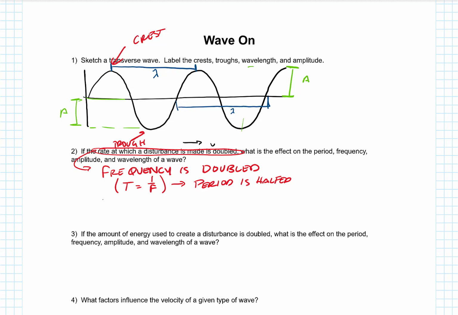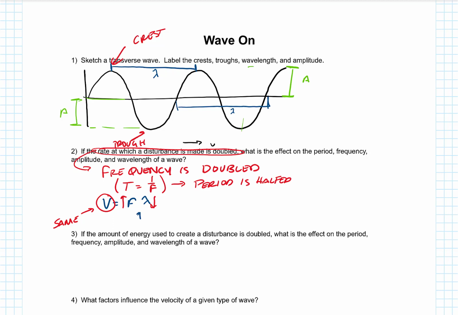And then we know that the velocity is equal to frequency times wavelength. So the velocity is going to stay the same. There's no change to the medium. There's just a change to how quickly you're shaking the spring, let's say. So the velocity stays the same. So if the frequency is doubled, that means the wavelength has to be halved as well. So if the frequency goes up, the wavelength goes down.